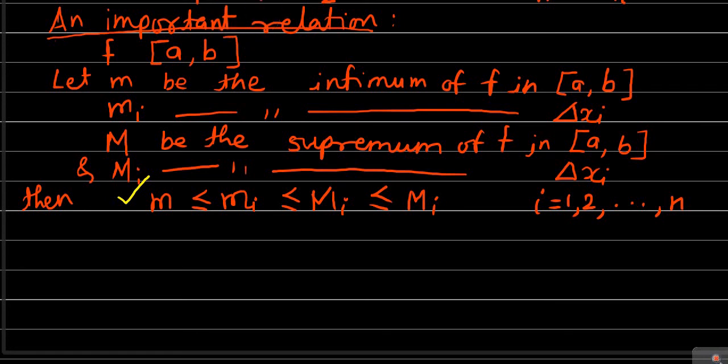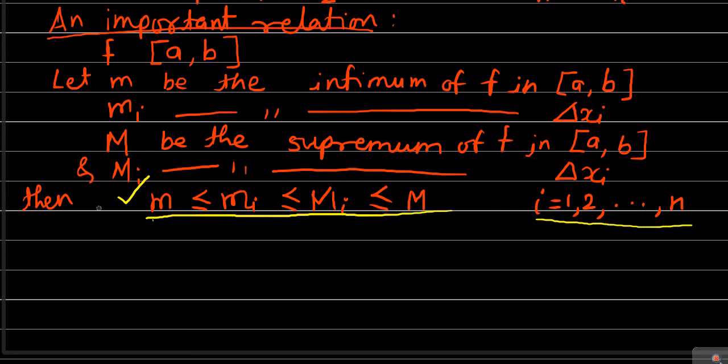Then in this relationship, now if we put i equal to 1 to n, we have this important relationship. This relationship can be verified by considering the different functions as well as the different partitions of the interval a to b. By considering those, this relationship can be verified, and we are going to verify this relationship later on, possibly in the next class. So in this relationship, if we put i equal to first of all 1, then 2, 3 and so on up to n, then see whatever we will get.